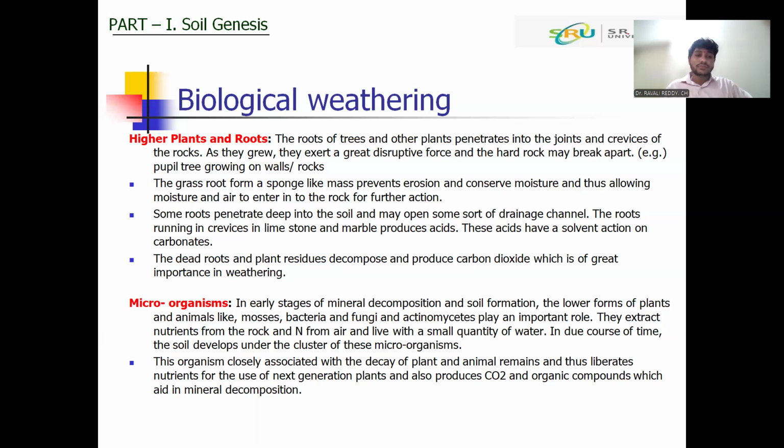Lichen will grow on the surface of the rocks. It will take the nutrients from the rock and moisture from the atmosphere, and also create some acids on that rock, and that rock will start the weathering. Like the other fungi also, it will take the moisture from the atmosphere and the CO2 and create the acids, and start the weathering.